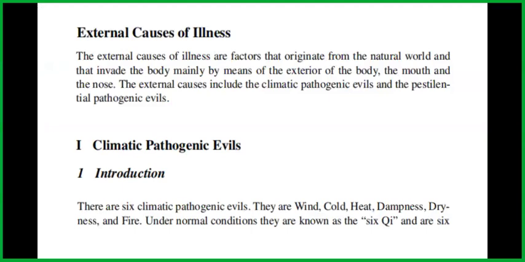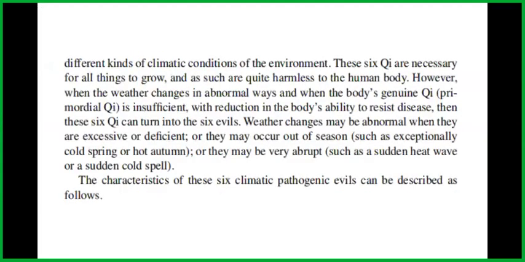So let's look at the climatic pathogenic evils. There are six climatic pathogenic evils. They are wind, cold, heat, dampness, dryness, and fire. Under normal conditions, they are known as the six chi and are six different kinds of climatic conditions of the environment. These six chi are necessary for all things to grow and, as such, are quite harmless to the human body. However, when the weather changes in abnormal ways and when the body's genuine chi or the primordial chi is insufficient, with reduction in the body's ability to resist disease, then these six chi can turn into the six evils.